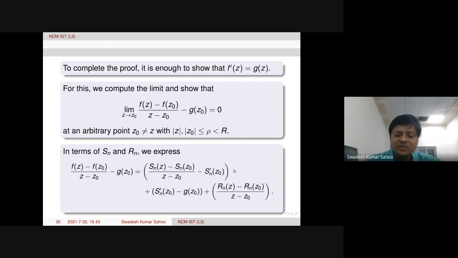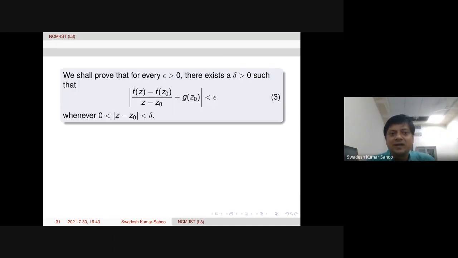Let's see. So 3 terms will be there. Each term in modulus less than epsilon by 3 we are going to prove from the property, whatever information we have. Now we shall prove that for every epsilon positive there exists a delta such that this modulus is less than epsilon whenever mod of z minus z naught is less than delta in the delta deleted neighborhood. So we are going to prove this inequality by the definition of differentiability, or the limit. Okay.